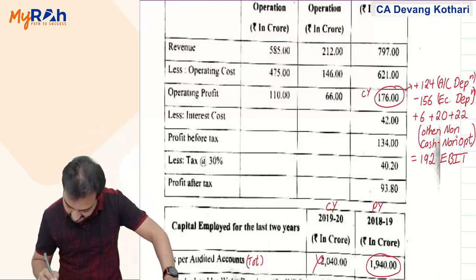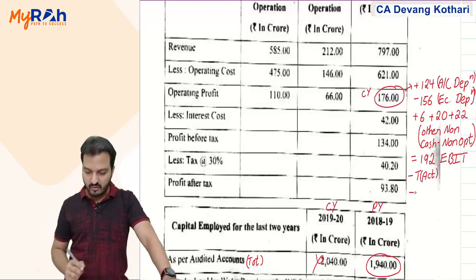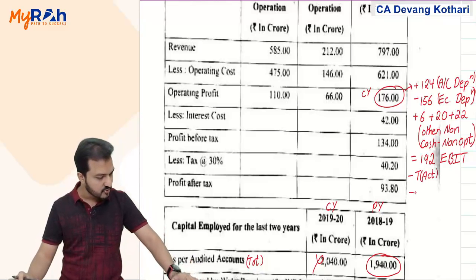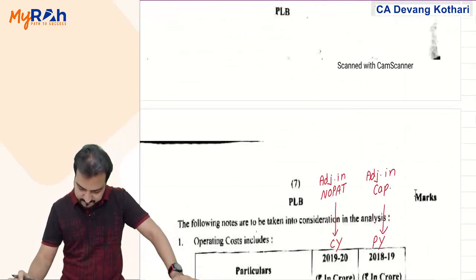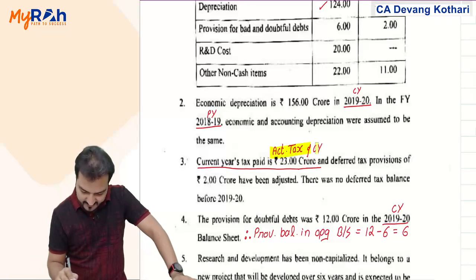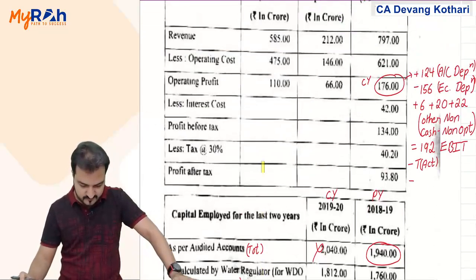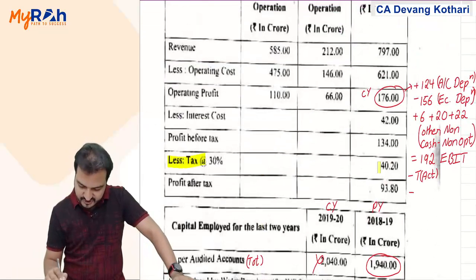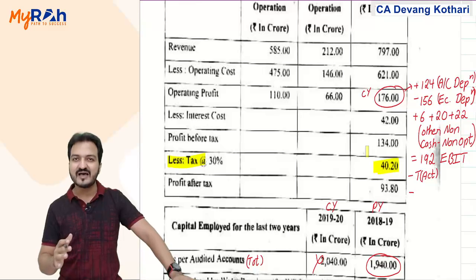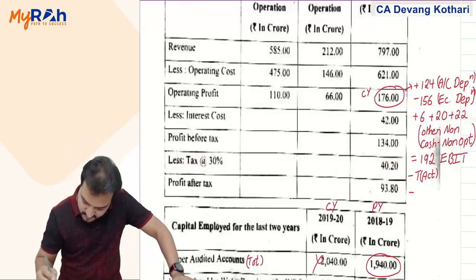So from this EBIT, I will deduct the actual amount of tax. How much is the actual amount of tax that you paid? Actual tax of the current year is 23 crores. Please ignore whatever taxation you see over here. That is just a calculation, not the tax actually paid. Actually, the tax that you paid is 23 crores.